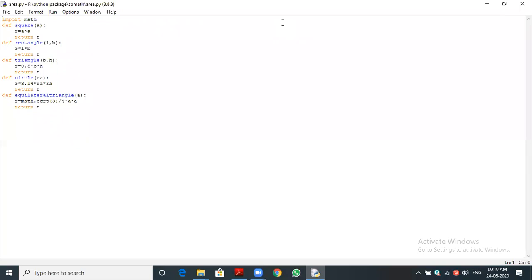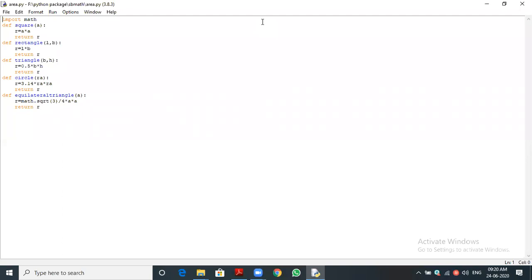So the first line we can see is import math inside a module. What is our module name? What is the current module name? Square. Area. Area is a module name. Yes, Area is the module name. Okay. Area is a module name.